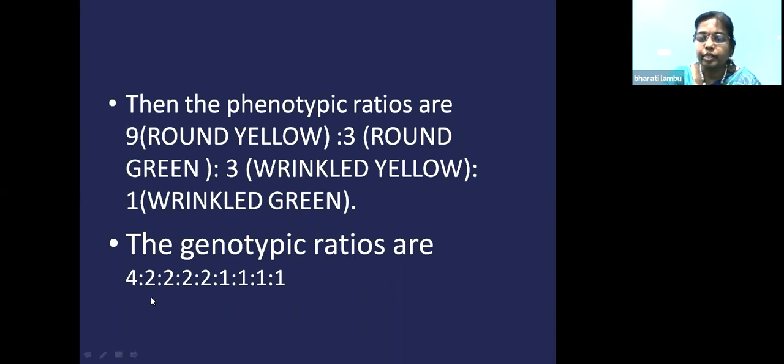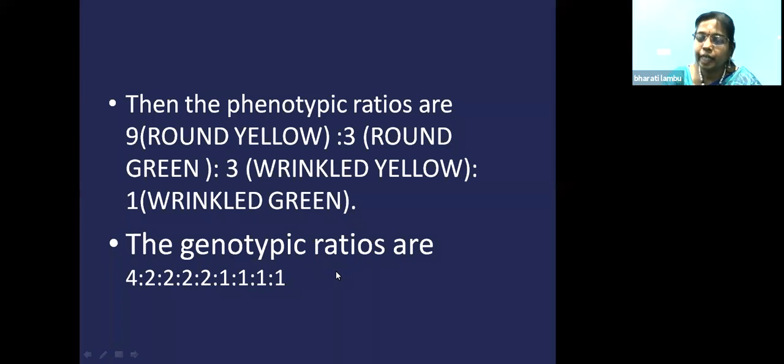4:2:2:2:2:1:1:1:1. If you add all this up, it will come to 16. If you add up the phenotype, it will also come to 16. That means he obtained the probability of 16 zygotes. If you see the monohybrid genotypic ratio, it is 1:2:1.